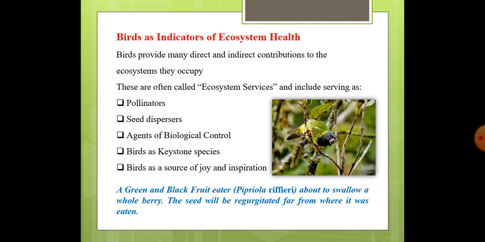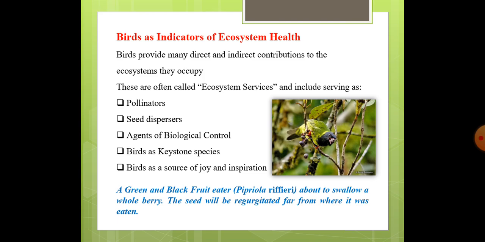Now, birds as a source of joy and inspiration. On a less quantitative level, birds provide humans with pleasure, joy, and spiritual inspiration merely by their presence. Because bird watching these days has become a very good ecotourism and has become a major economic force in many parts of India.